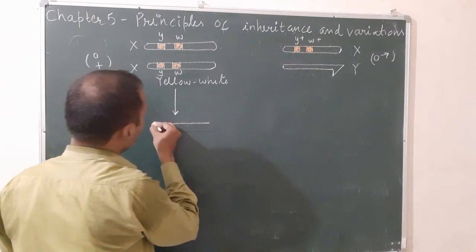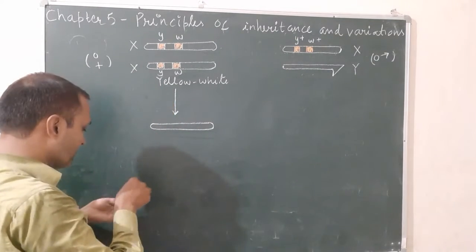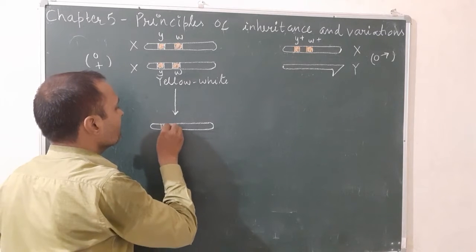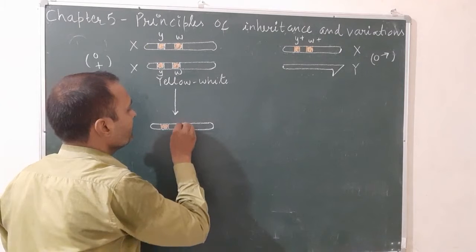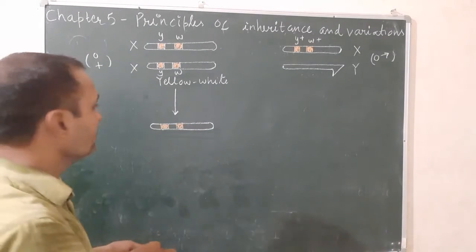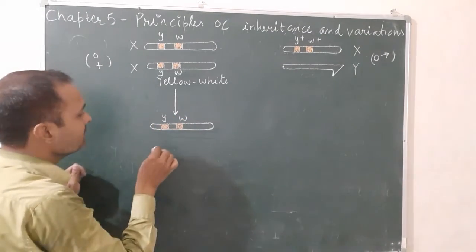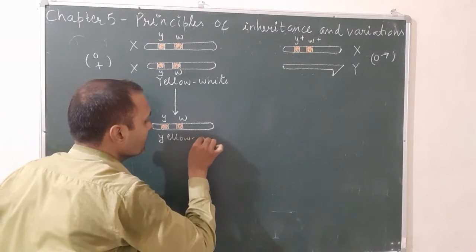So the F1 gametes will be of the same type. So we have to make these steps. There will be y and w, that means yellow body, white eye gametes, phenotype.